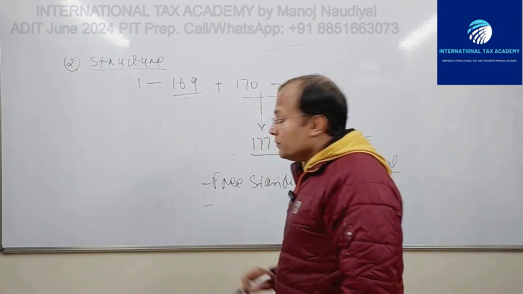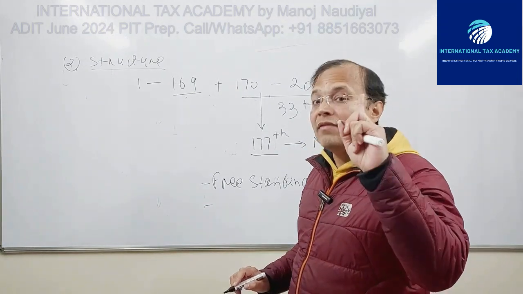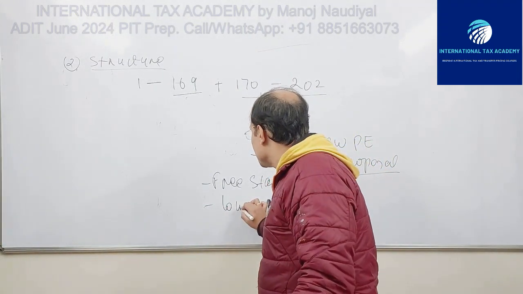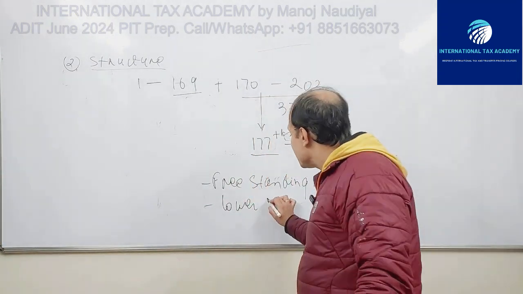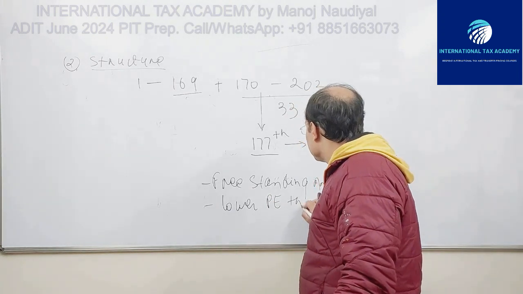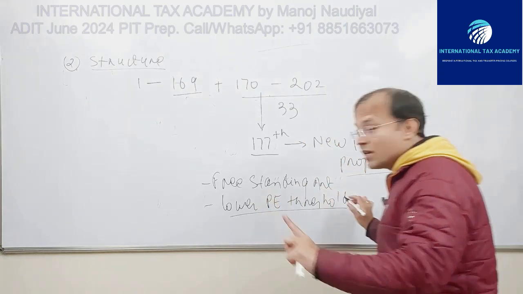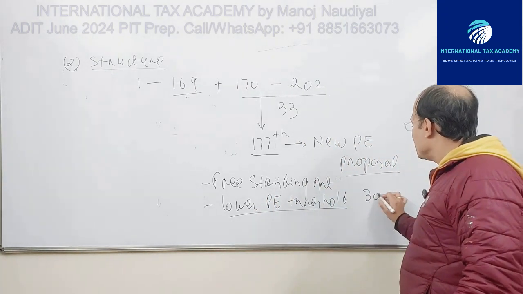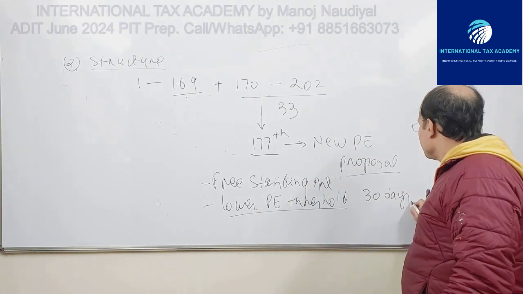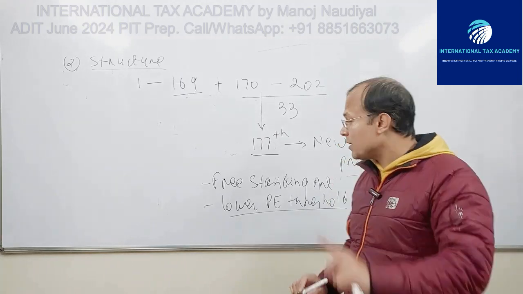It has a lower PE threshold, very important. The key highlight is it has a lower PE threshold of just 30 days, very important.